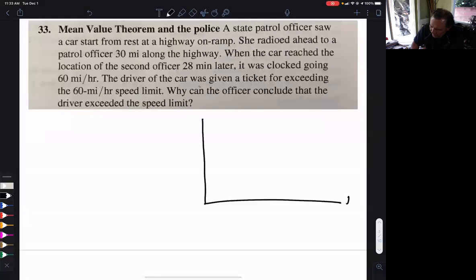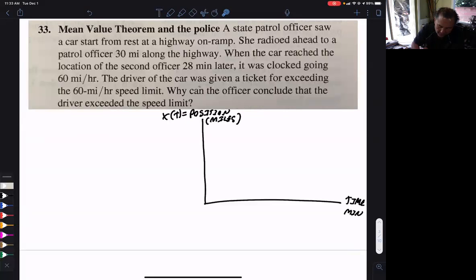So this is my time, and we'll do it in minutes, and this is my position of the car. I'll call it x of t, and that's in miles. So what happens? A car starts at rest, so it's not moving, on a highway, on a ramp.